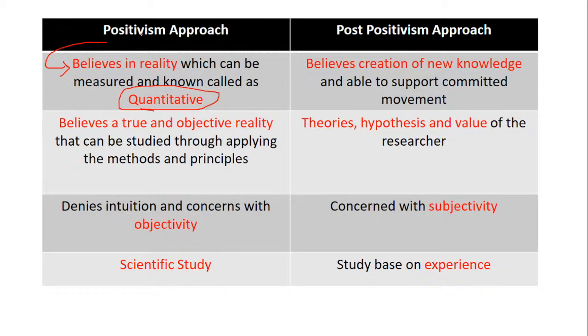It believes in a true and objective reality that can be studied only by applying the methods and principles systematically or logically. It denies intuition. It will not go based on any intuition or perception. It is only concerned with objectivity, the logic, the scientific, the rational behavior.